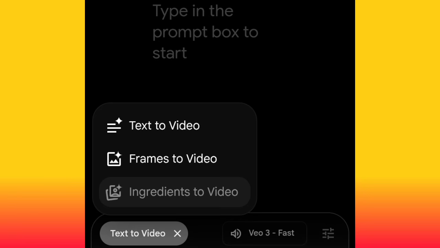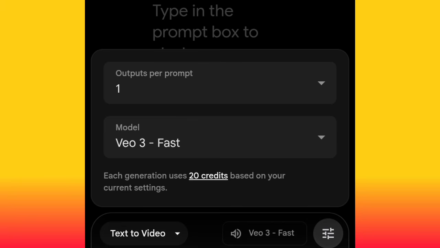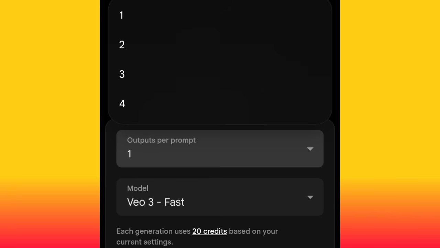Okay, and if you look very well, you are going to see Veo 3 fast. Do you understand? Behind that Veo 3 fast, if you look very well, you are going to see a hamburger icon. Okay, go ahead and click it. If you click that hamburger icon, you are going to see output per prompt. Click that output per prompt. If you click it, you are going to see 1, 2, 3, 4.